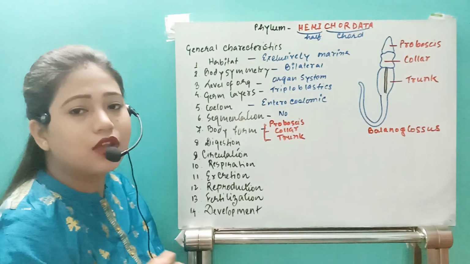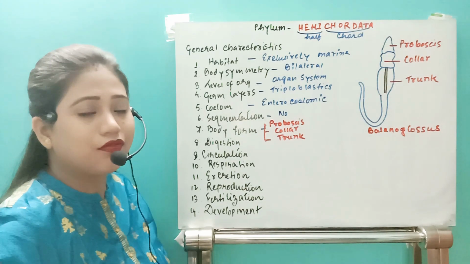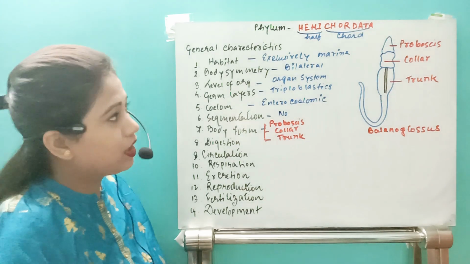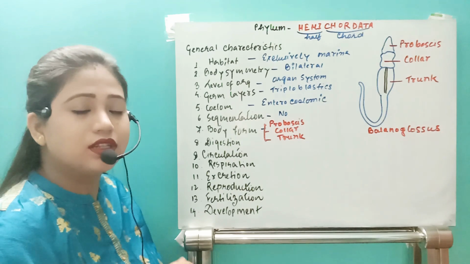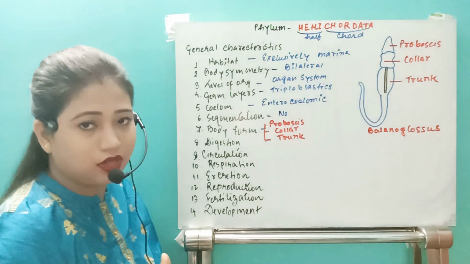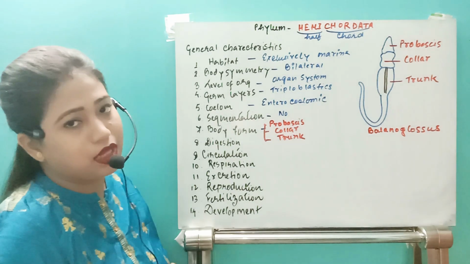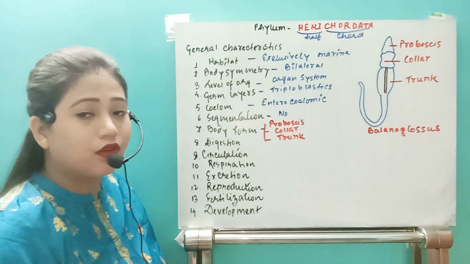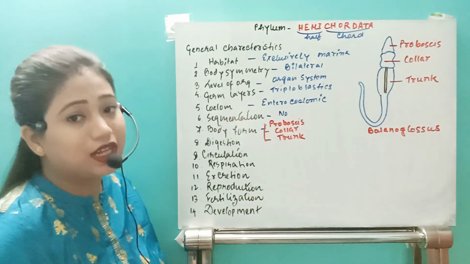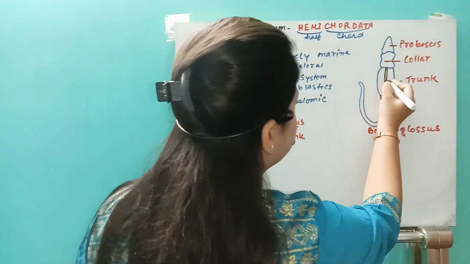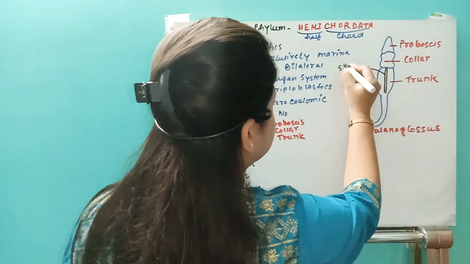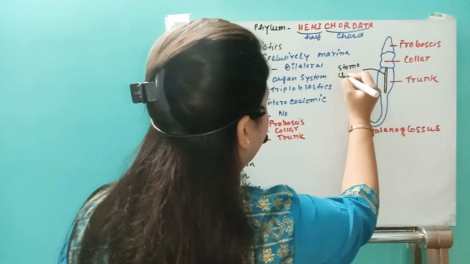The notochord is developed from a germinal layer, that is mesoderm. But in hemichordates, this notochord-like structure has not arisen from the mesoderm. Rather, it is developed from the outer cells of the embryonic gut. So what can we call it? This is known as the stomochord.